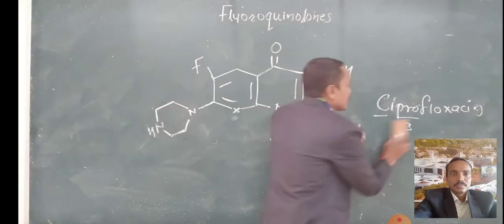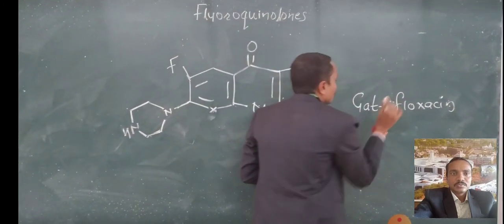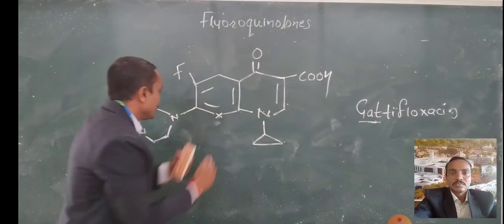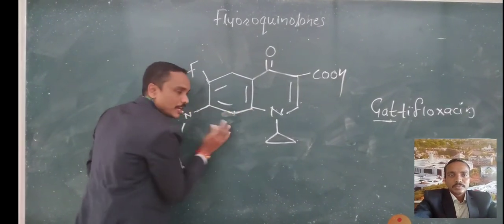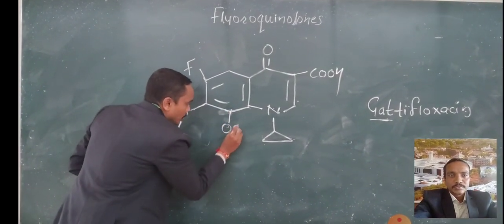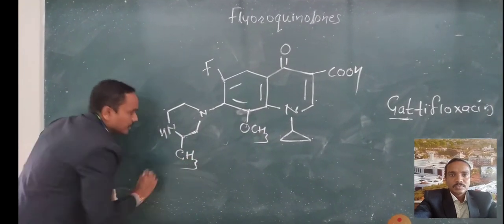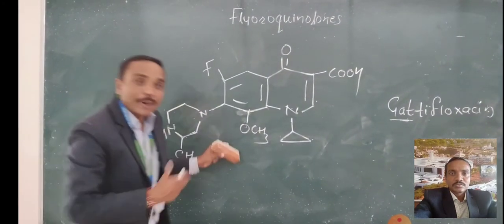Now coming to the next, gatifloxacin. Here gati is similar to this. The carbon has F in all cases, OCH3 at the position, here again CH3. So it becomes gatifloxacin.